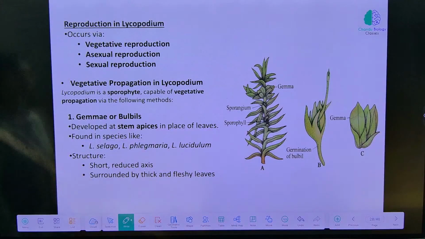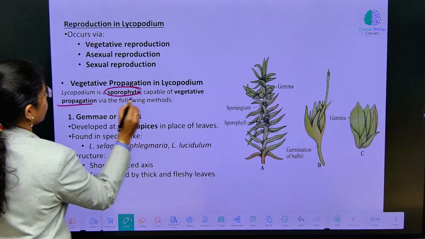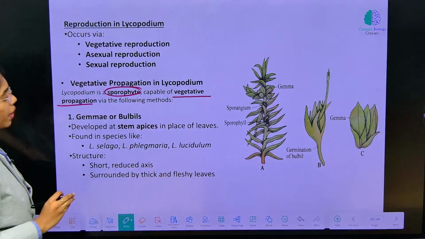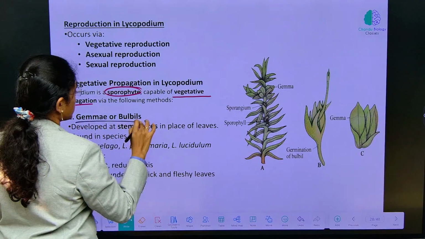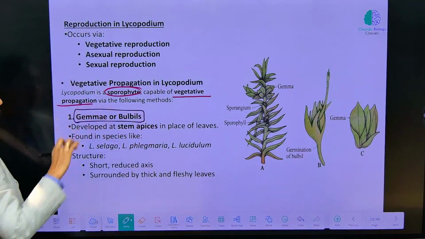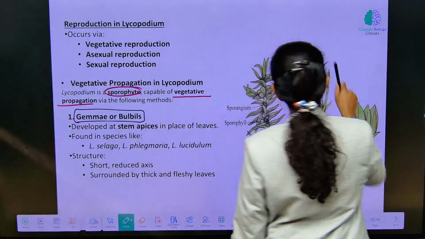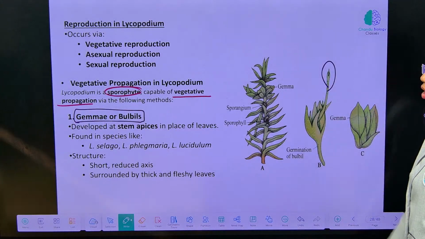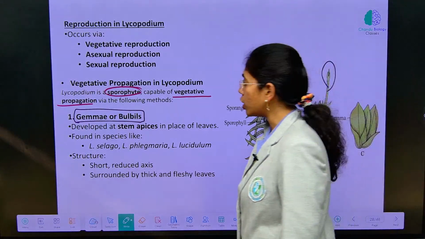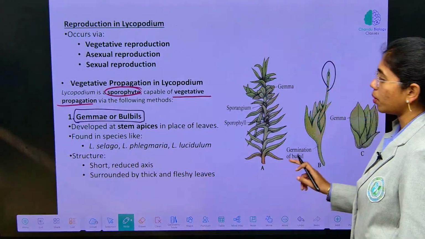Vegetative reproduction in Lycopodium: the sporophyte is capable of vegetative propagation. Fine, right? Vegetative structures, if you observe, gemmae or bulbils are developed at shoot apices, in the place of leaves. This is found in different species like Lycopodium selago, Lycopodium phlegmaria and Lycopodium lucidulum.